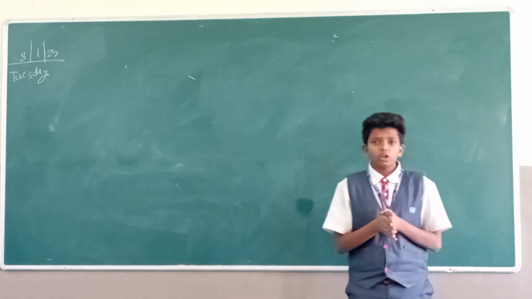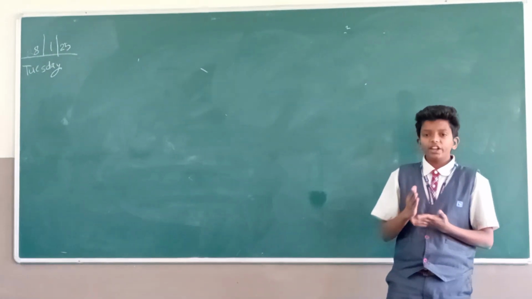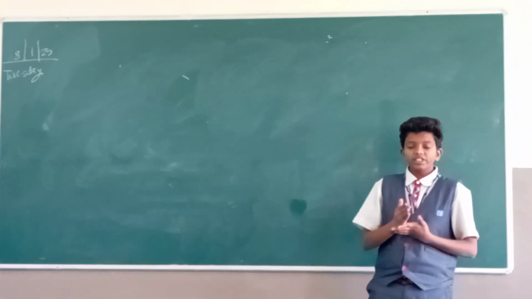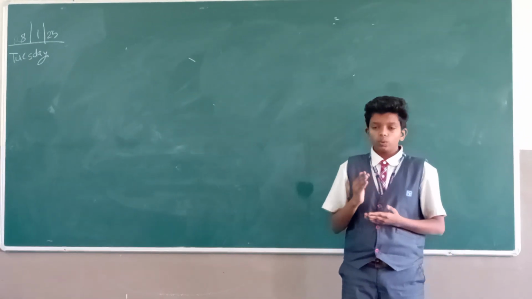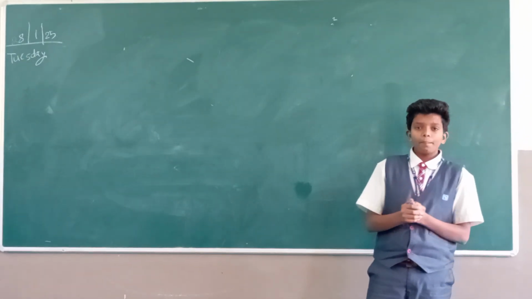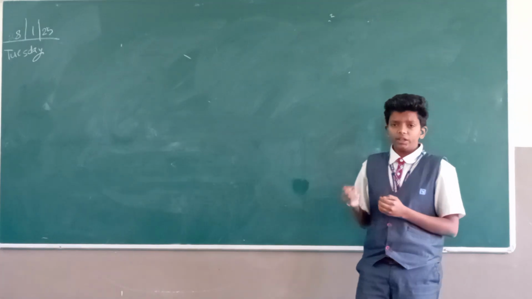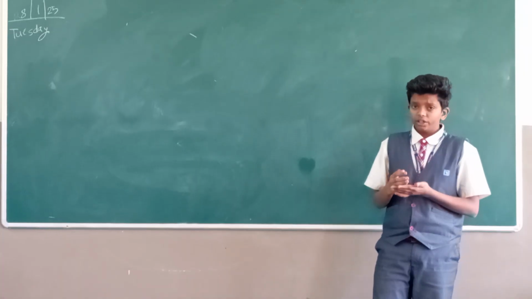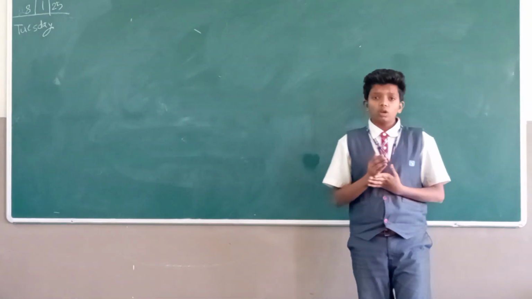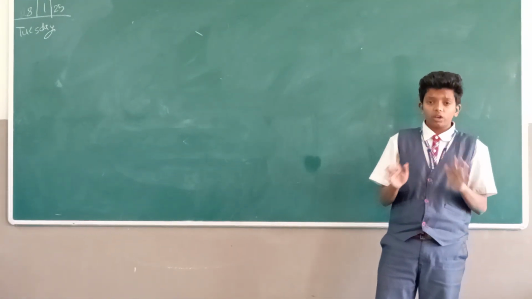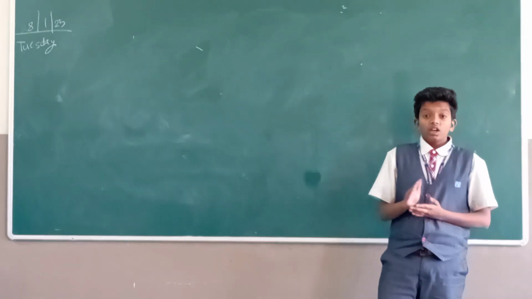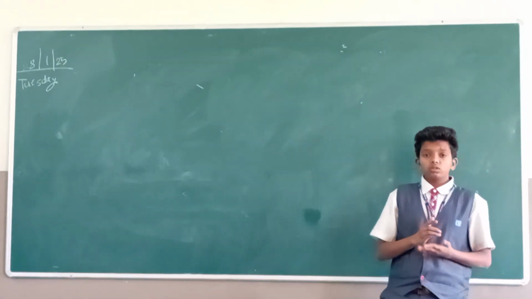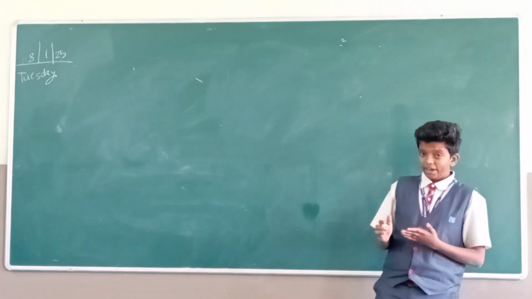Hydrated salt. A hydrated salt is a salt which contains a definite number of water molecules loosely attached to one molecule of it. Example is Na2CO3.10H2O, also known as washing soda. Anhydrous salt. An anhydrous salt is a salt which does not contain any water molecules attached to it. Example is NaCl, also known as sodium chloride.